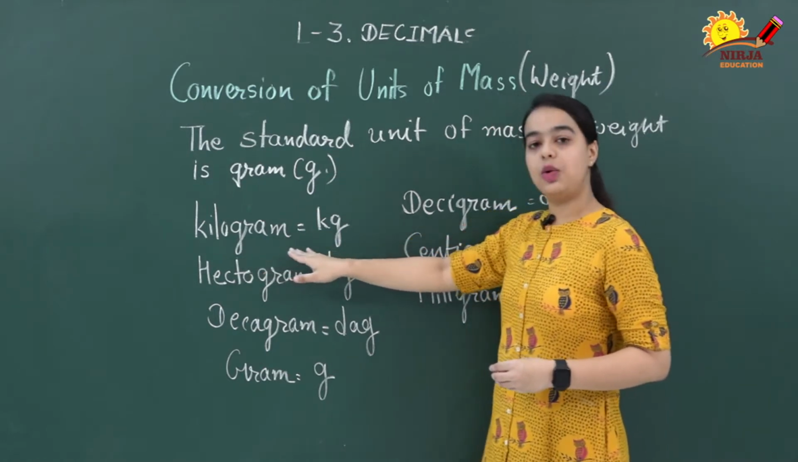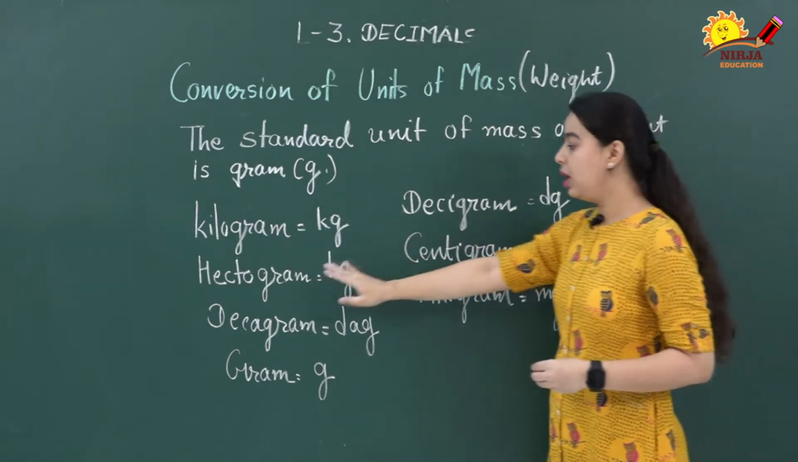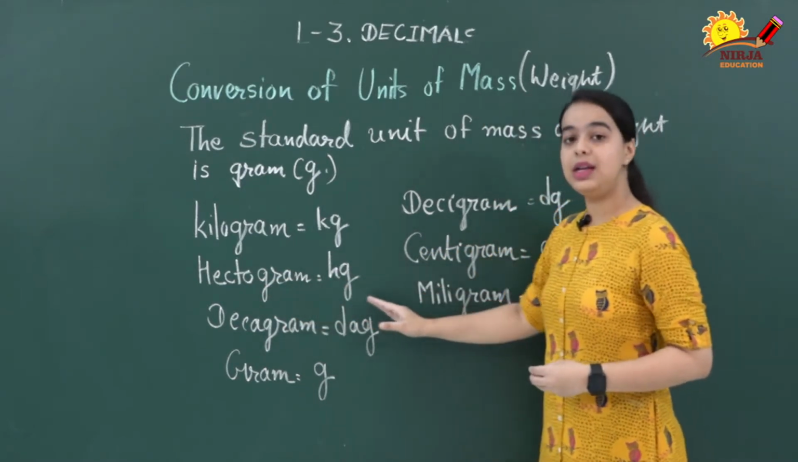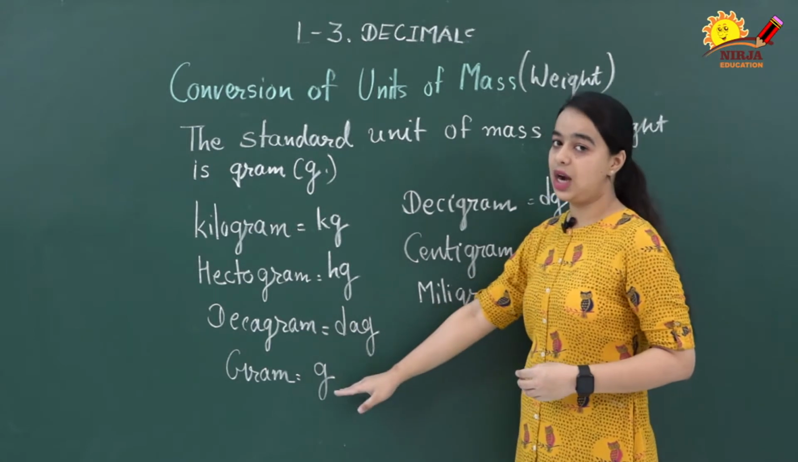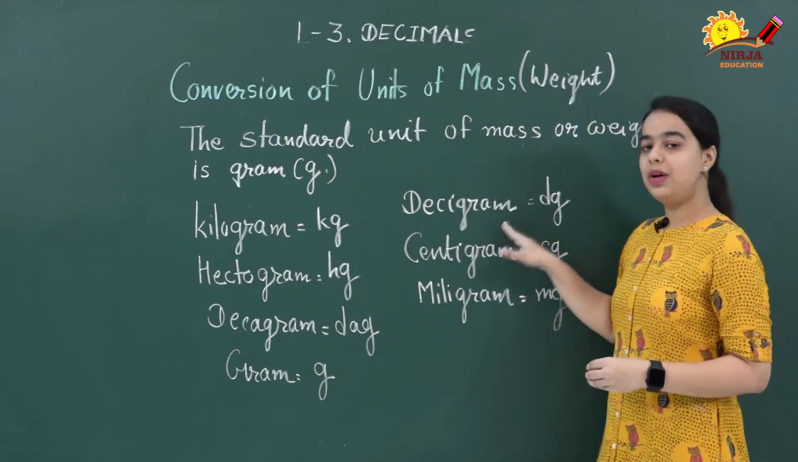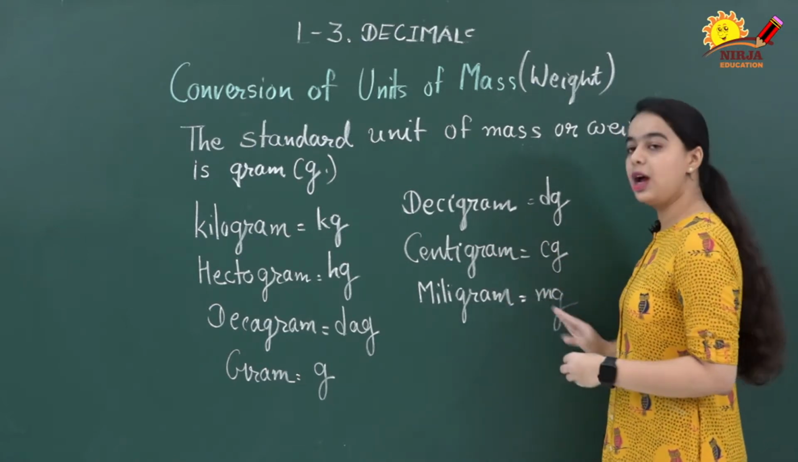First one is kilogram. Kilogram you can indicate as kg, small k, small g. Then hectogram, hg, decagram, dag, gram, which is the standard unit and we can indicate as small g. Then decigram, dg, centigram, cg and milligram, mg.